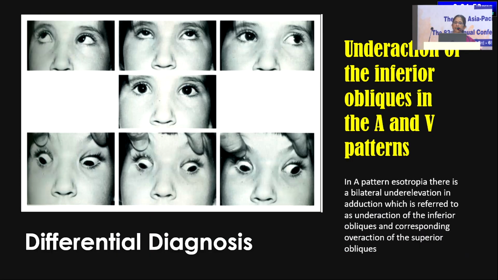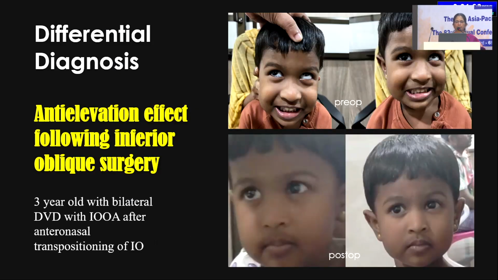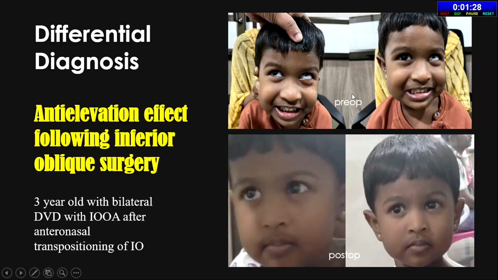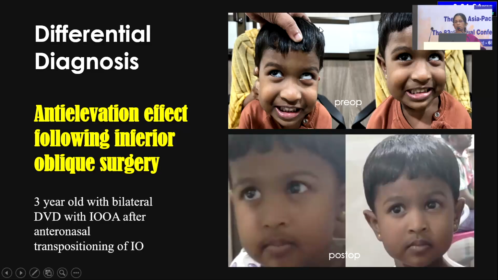Or you can have underaction of the inferior obliques in A and V patterns. That also in A pattern esotropia, there can be a bilateral under elevation and adduction because of the underaction of the inferior obliques and corresponding overaction of the superior obliques. So this is a straightforward diagnosis. So here also we have to tackle the superior oblique. There PTSO will work. So this is another case of anti-elevation effect following inferior oblique surgery, where we have done an anterior and nasal transposition of the inferior oblique, and you can see that following that there is an elevation deficit.